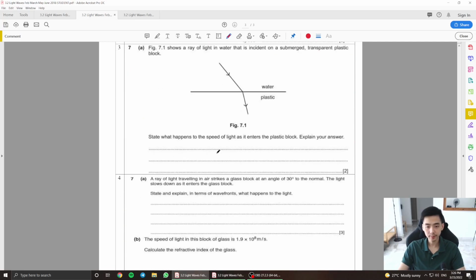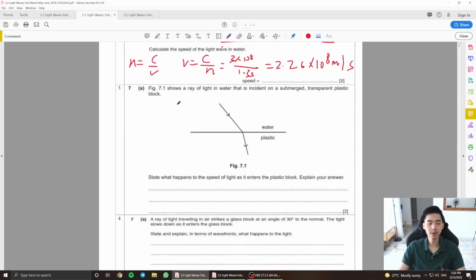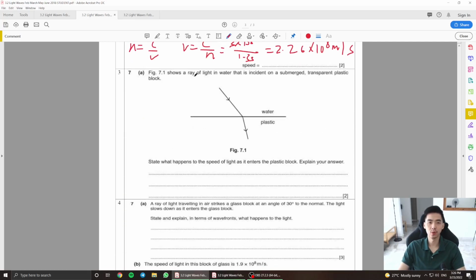Okay. Then the final parts here. Figure 7.1 shows a ray of light in the water that is incident on a submerged transparent plastic. So this is water and this is plastic. You can see that the light ray actually bends closer towards the normal, indicating that the refractive index is higher here. State what happens to the speed of light as it enters the plastic block and explain your answer.